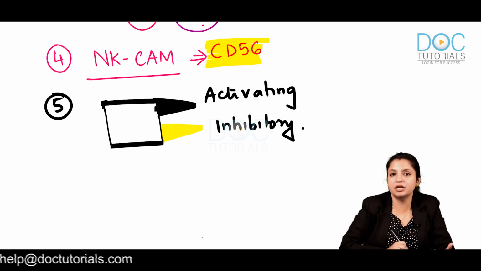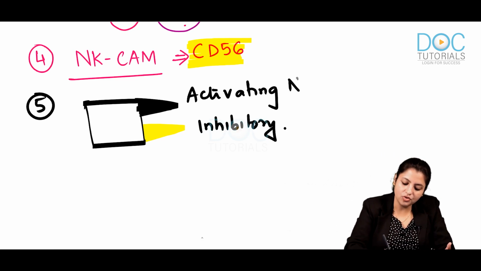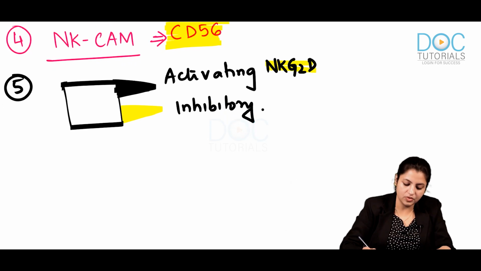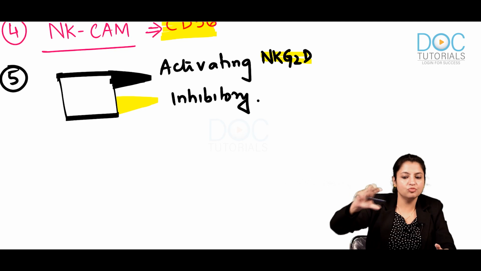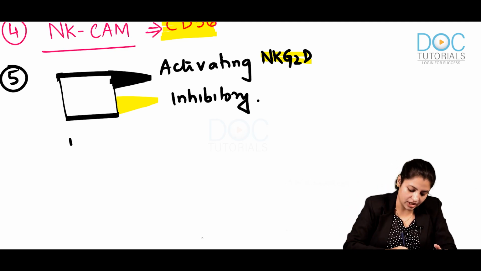The activating arm is also called NKG2D. Now let us see what happens. Normally the cell moves over every cell and keeps on checking every cell.